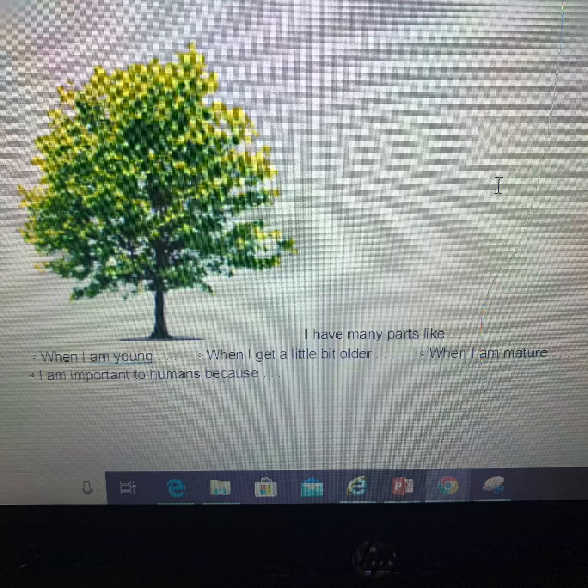Here is a picture of a tree with a few writing ideas. For example, I have many parts like, when I am young, when I get a little older, when I am mature, I am important to humans because. Those are some ideas that we're going to be looking at today, and you're going to pretend to be a tree and we'll write about what it is like to be a tree.